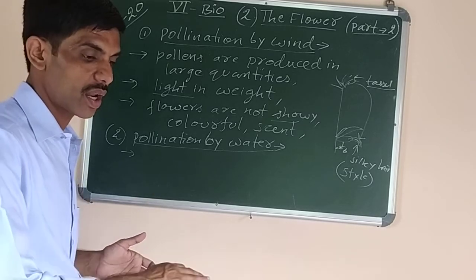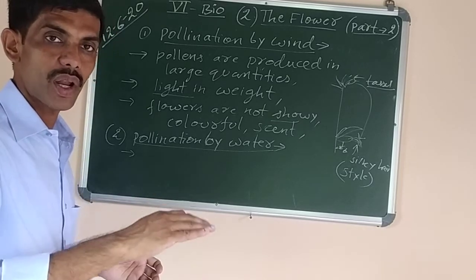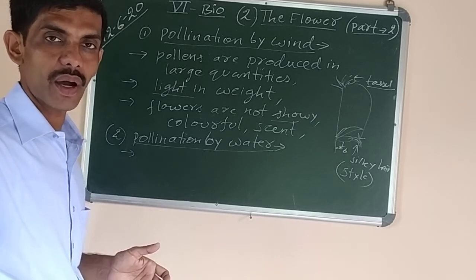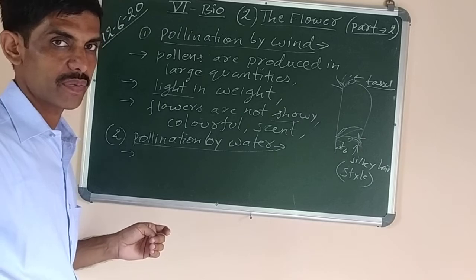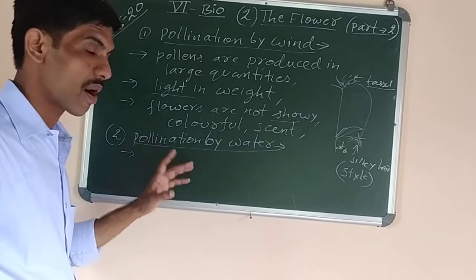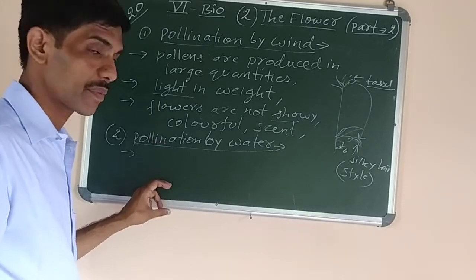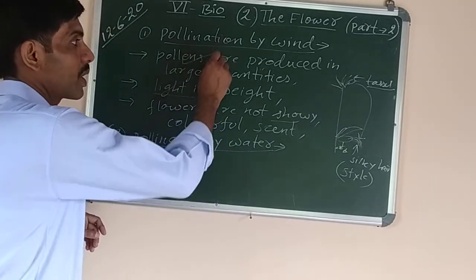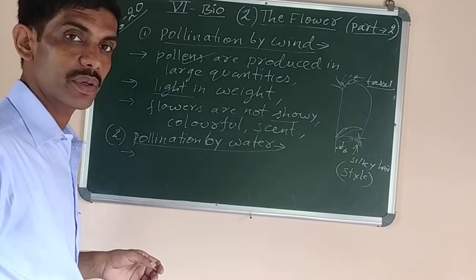Why? Because along with the water current, the pollen grains will move along with the water and they will reach up to the stigma of the flower. And because they are found in the water, what are the characteristics? Pollens are produced in large quantity. The same characteristic is here also.